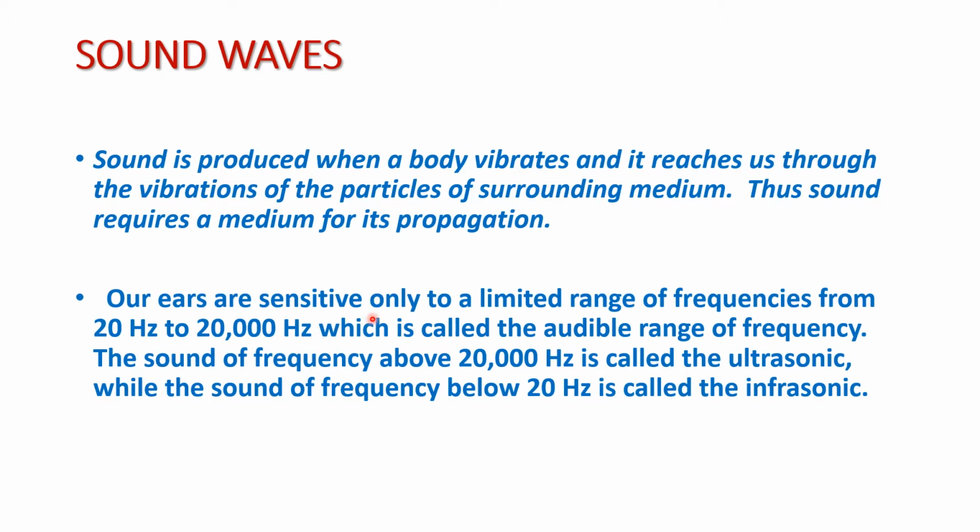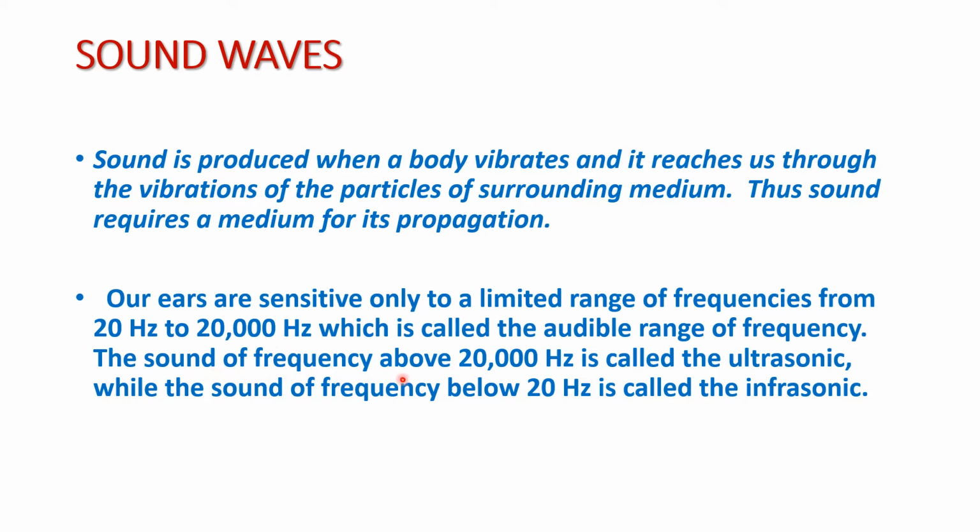Now our ears are sensitive only to a limited range of frequencies, from 20 Hz to 20,000 Hz. 20 Hz means 20 vibrations per second, to 20,000 vibrations per second. So this range is called the audible range of frequencies. So for a normal person who can hear, the range is 20 Hz to 20,000 Hz.